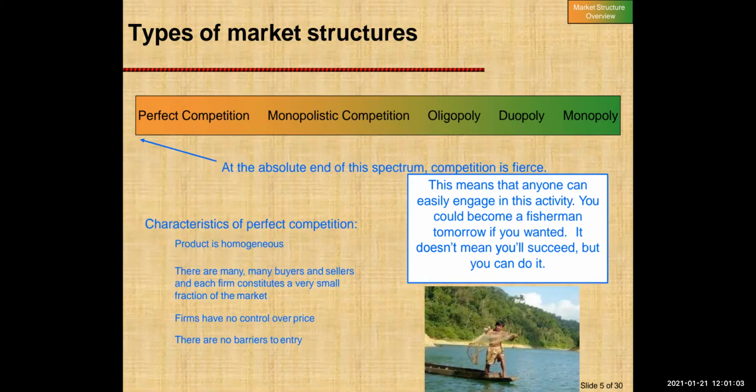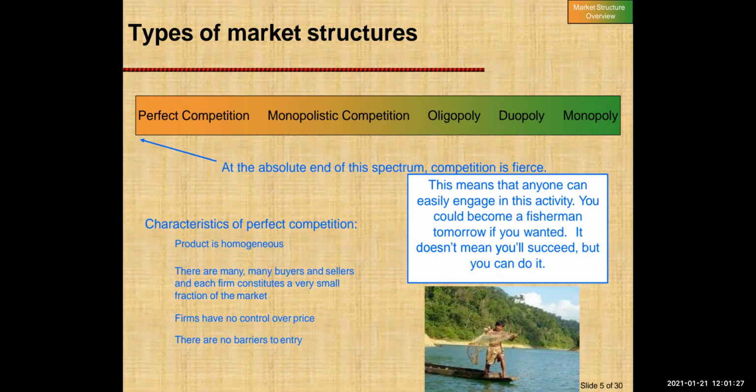And over here, the firms do not have control over the prices. So we can say that they are price takers. They are price takers because they alone cannot determine the prices of their product in the market. The reason is there are many substitutes available in the economy.